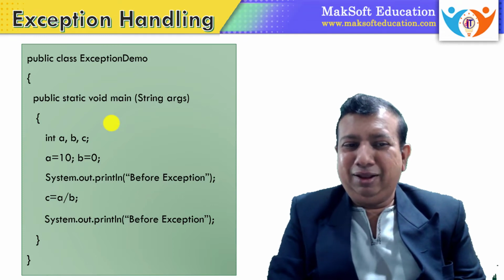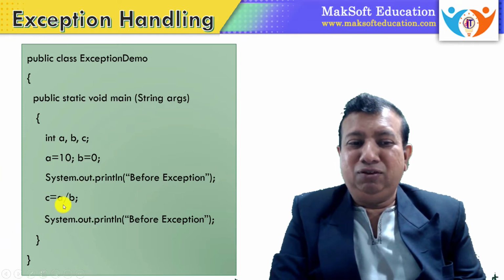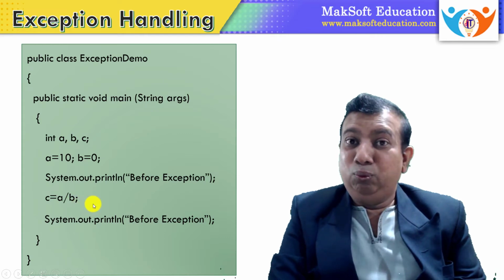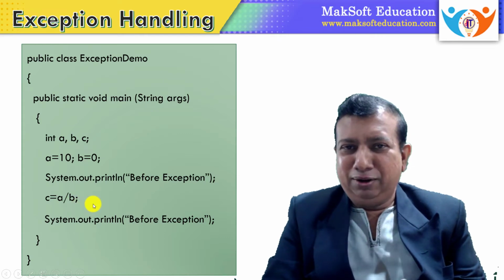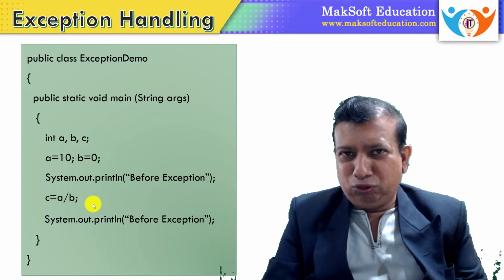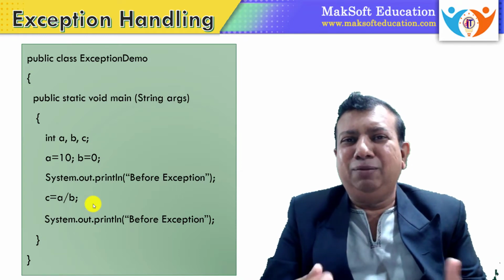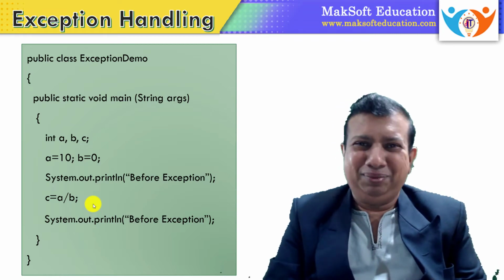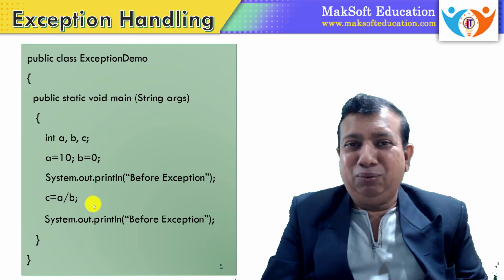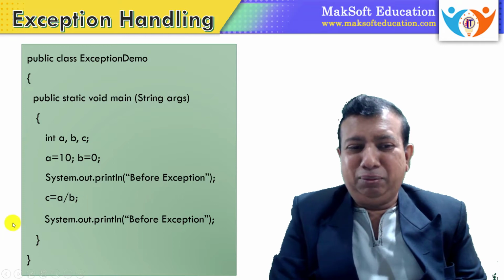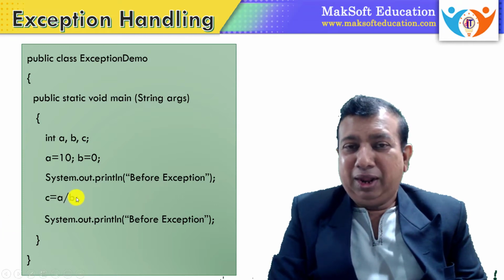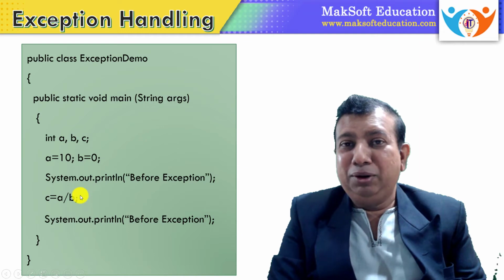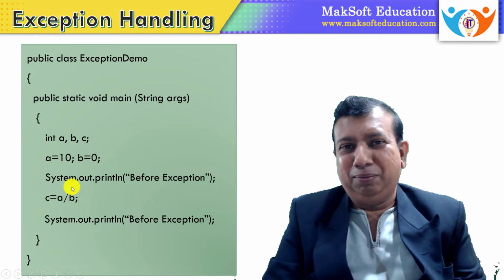And then in the next line, you can observe c = a / b. Now the value of b is 0, and in computers, division by 0 is not possible. In mathematics, we say infinity, but this is not possible in computers because in computers everything is finite. So when we try to divide a value by 0, an exception occurs. At this statement the exception will occur, and then the remaining program will be terminated. So it is an abnormal behavior. This calculation is not possible.